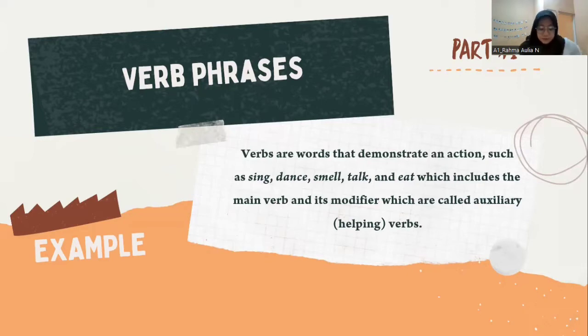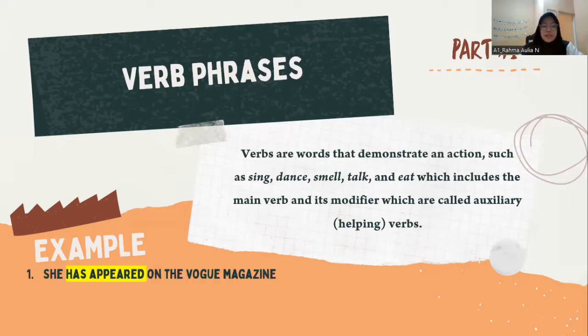And the main verb itself is the word which shows the activity. For example, first: "She has appeared on the Vogue magazine." "Has appeared" is an example of a verb phrase, because "has" is an auxiliary and "appeared" is the main verb. The second one: "Casey was singing in the rain." "Was" is the auxiliary, and "singing" is the main verb.